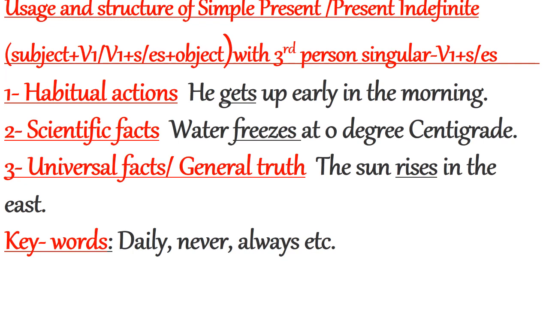Usage and structure of simple present or present indefinite tense. Structure is subject plus V1, means first form of the verb, or with third person singular we use first form of the verb plus s or es, plus object.